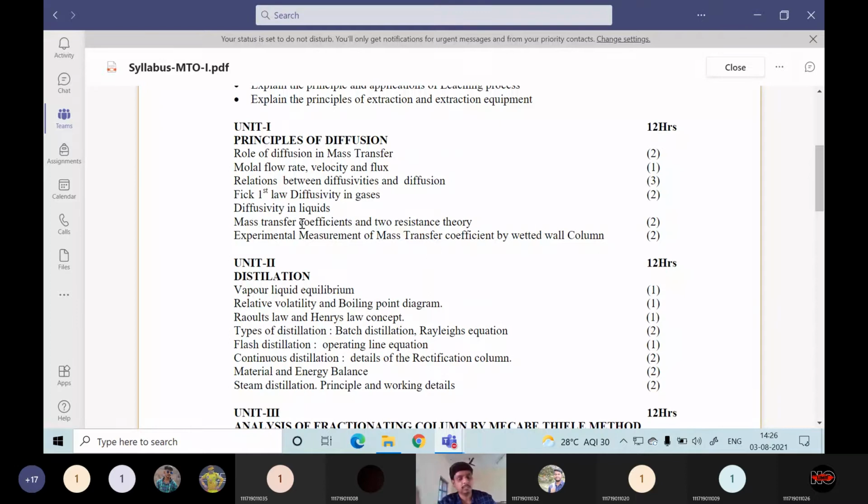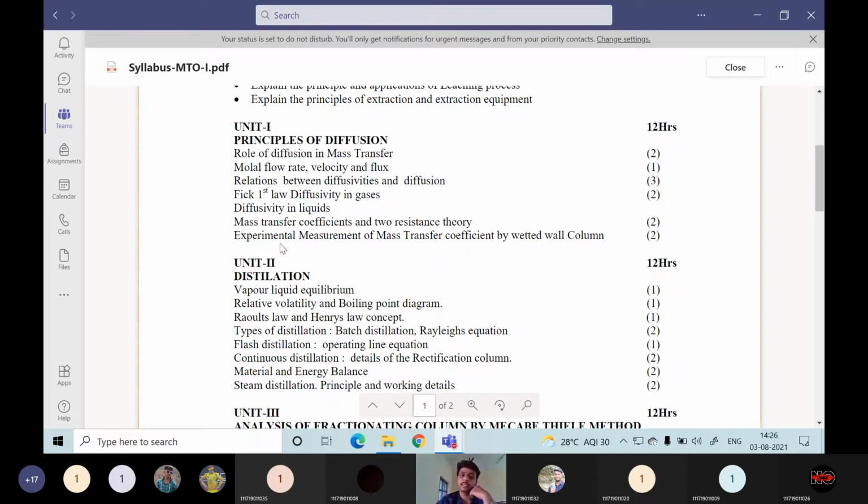How does this transfer take place? There are many theories, like film theory, penetration theory, and surface renewal theory. Here we will discuss film theory, surface renewal theory, penetration theory, and two-film theory, or two-resistance theory. We will discuss these theories in detail in this topic.